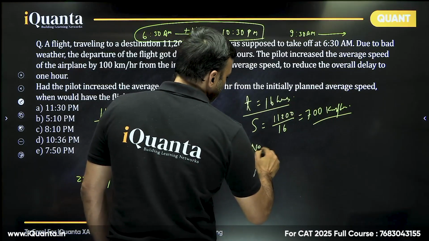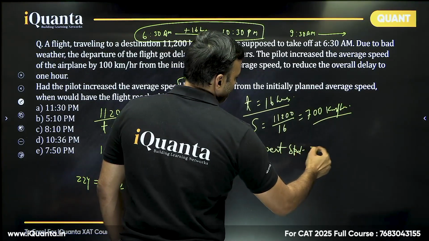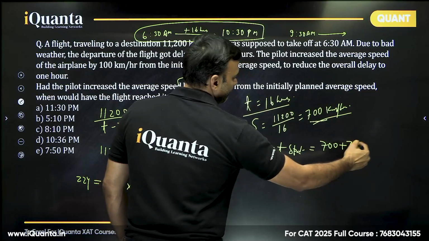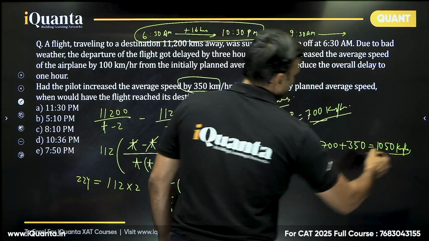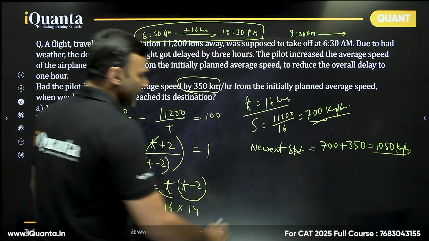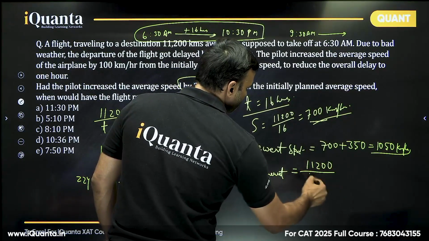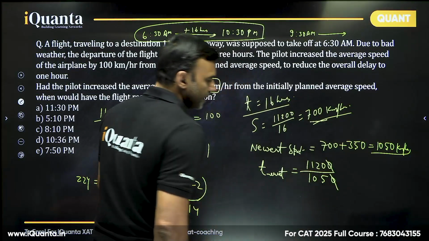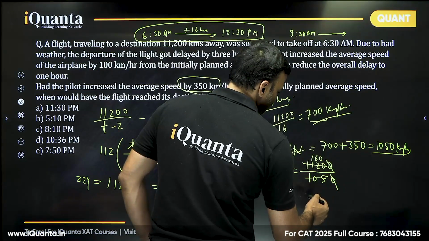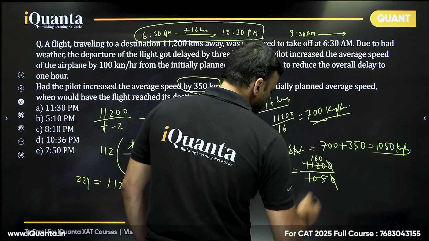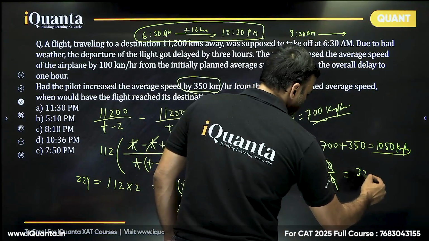And how much time will it take now? So the new speed is 700 plus 350, that is 1050 kilometers per hour. Right. So now the time taken would be distance 11,200 divided by 1050. Just simplify carefully. So 7 cancels, 160 times, 7 cancels, 160 times, and 160 divided by 7, so this is 15. 5 cancels, so 32 divided by 3 hours.